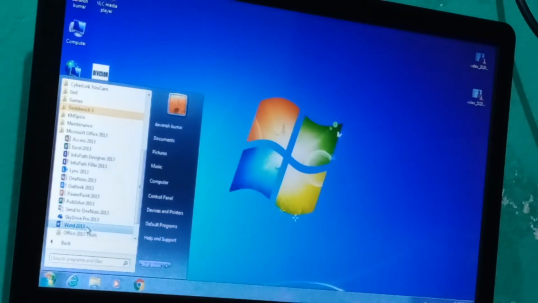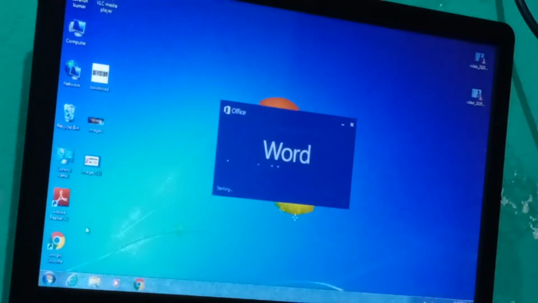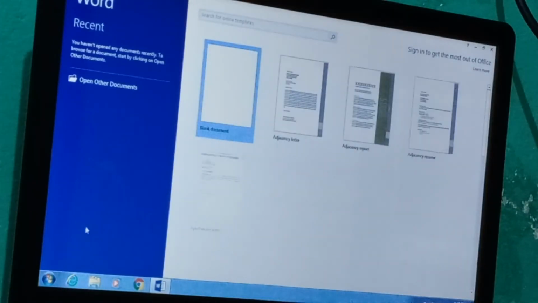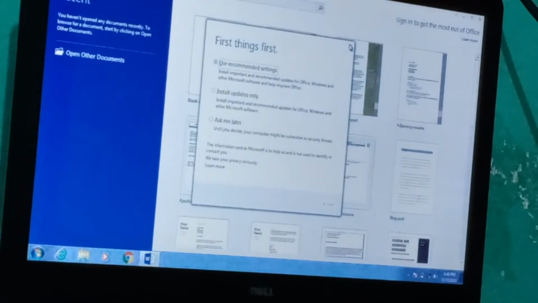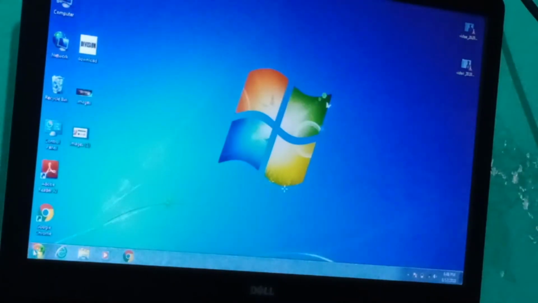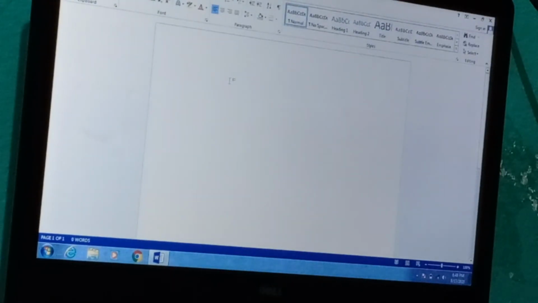This is Word 2013, which is more complicated compared to MS Word 2007 and 2010.